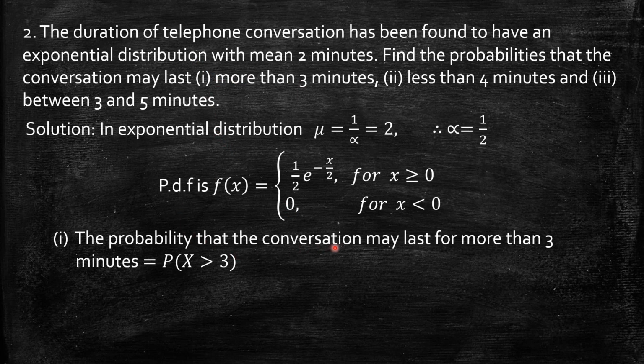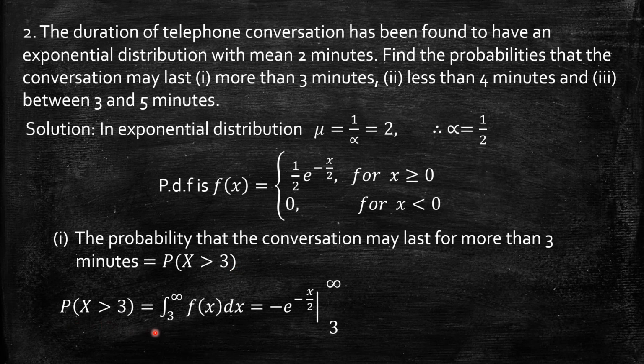The probability that the conversation may last for more than 3 minutes. That means more than 3, so probability of x greater than 3 we want. Either you can find the integral from 3 to infinity, or you can take the complement, that means 1 minus probability of x less than or equal to 3, 1 minus integrating f of x from minus infinity to 3. Here I have taken probability of x greater than 3 directly, whereas in the last slide we took the complement.